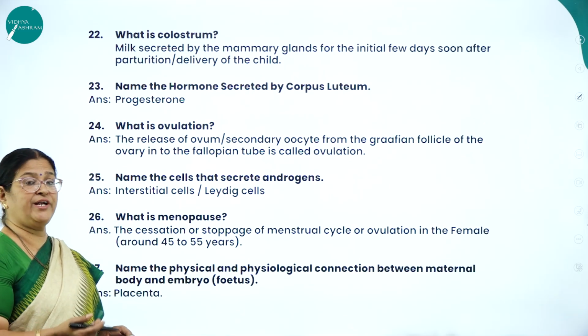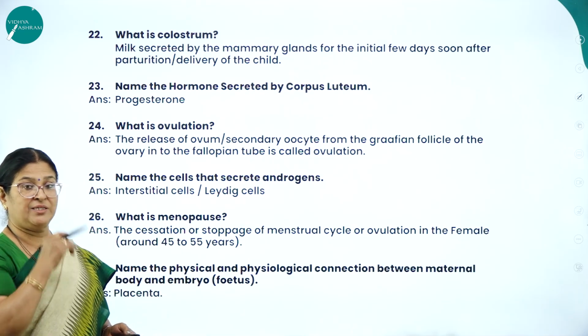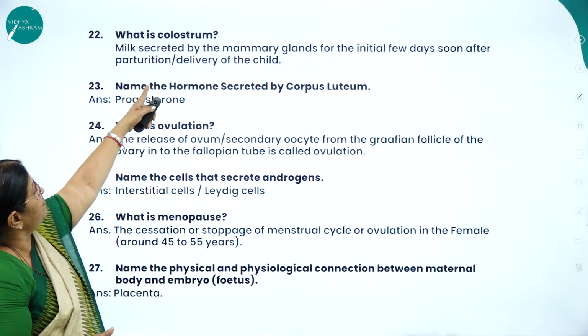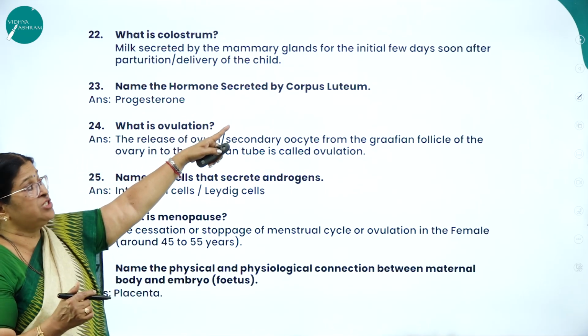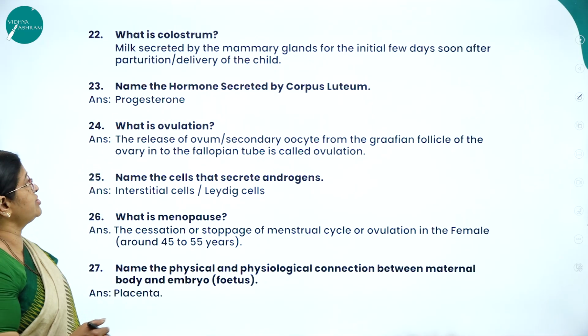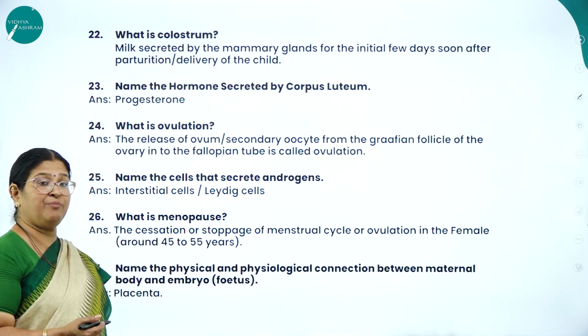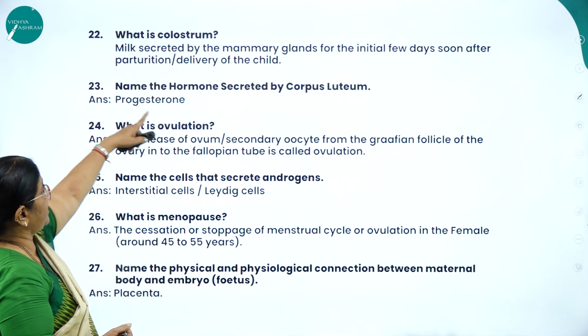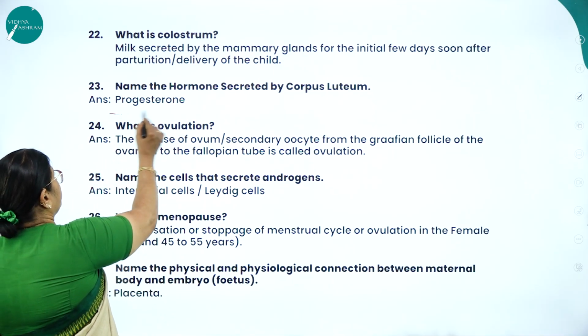What is colostrum? Already I told how important the mother's first milk is. The milk secreted by the mammary glands for the initial few days soon after parturition or delivery of the child is called colostrum, which has what? Very important antibody called IgA. Next, name the hormone secreted by corpus luteum, progesterone.